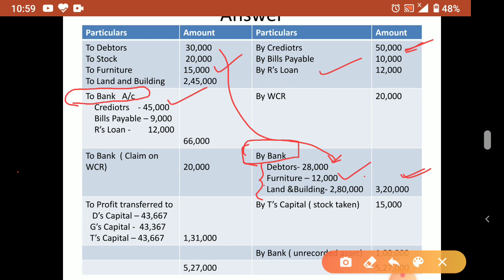So what is the journal entry? Realization account debtor. This account is what? Realization account. So the heading is here either. So realization account debtor to bank. This one, bank account debtor to realization. This you have to say first. That and all you know. Okay. Now creditors paid. Now bills payable also 10% discount. So how much bills payable was there? 10,000. But 10% is how much? 1,000. So 10,000 minus 1,000, 9,000 we paid. Okay. So the loan is paid at the same amount, they said. So 12,000 is the loan. Total 12,000 we paid. So all outside liabilities we paid.